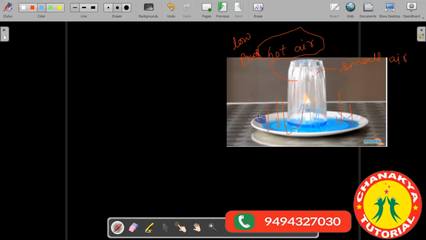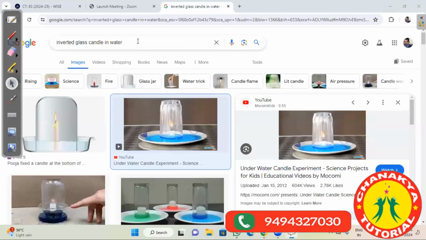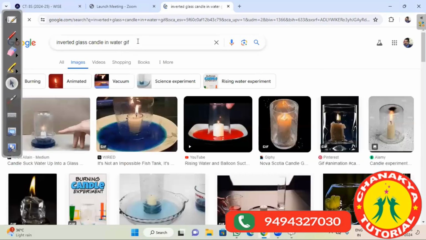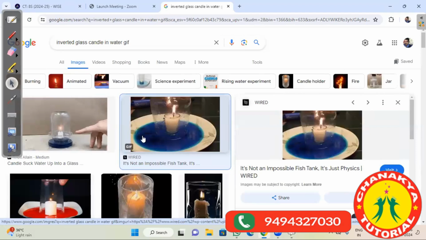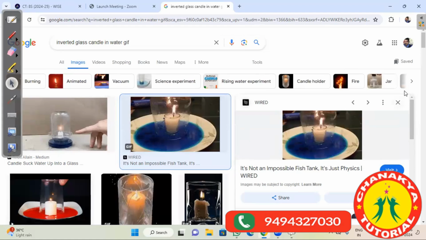Anyone who didn't understand this activity? Okay, let me try to show you how it happens. Maybe if it is available, I'll show you. Okay, see, this should explain what happens. No, it's not working here. Just give me 1 minute. I should be able to get one.